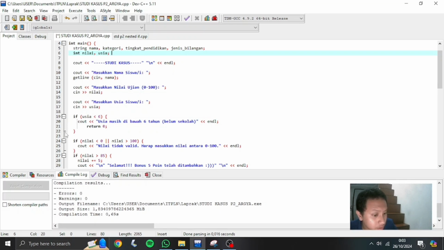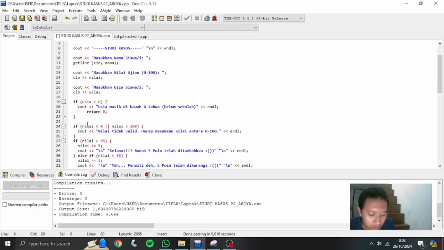Lines 19 until 22 are about the age validation. If the age is less than 6, the program outputs a message indicating that the student is too young to attend school and will terminate the program using return 0. For score validation in lines 24 and 25, this checks if the score is outside the valid range of 0 to 100, and if it is, an error message will be displayed.